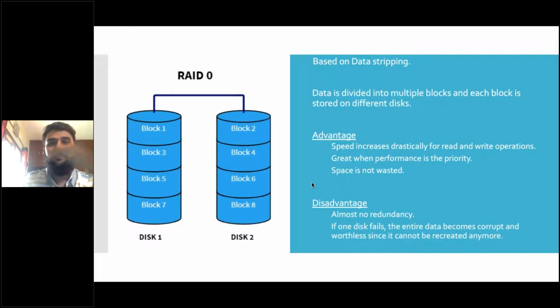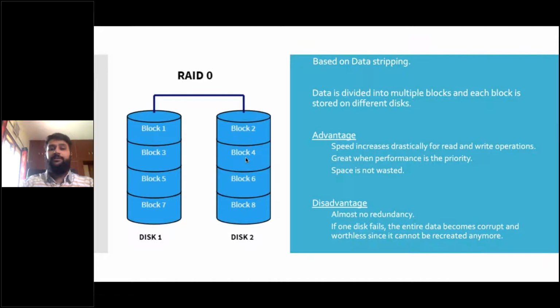So RAID 0. Here I have written that it is based on data striping. Let's look at what this is. You can see there are two disks here on the left, and it says block 1, block 2, block 3, block 4 till block 8. Let's say I have data A, B, C, D, E, F, G. A is stored in block 1, B is stored in block 2, C in 3, D in 4, like that. You see how the data is being distributed. It is called striping, basically. That is data striping. This is done in RAID 0.